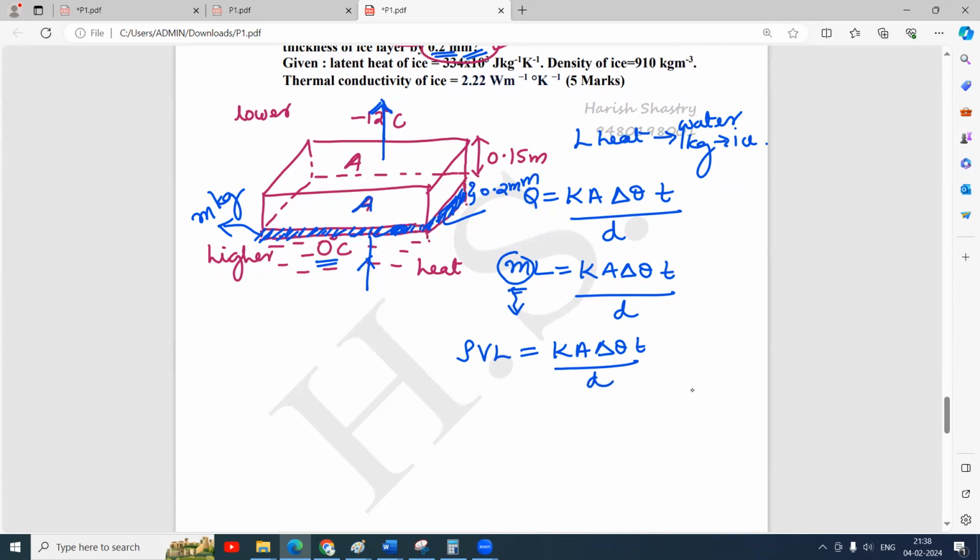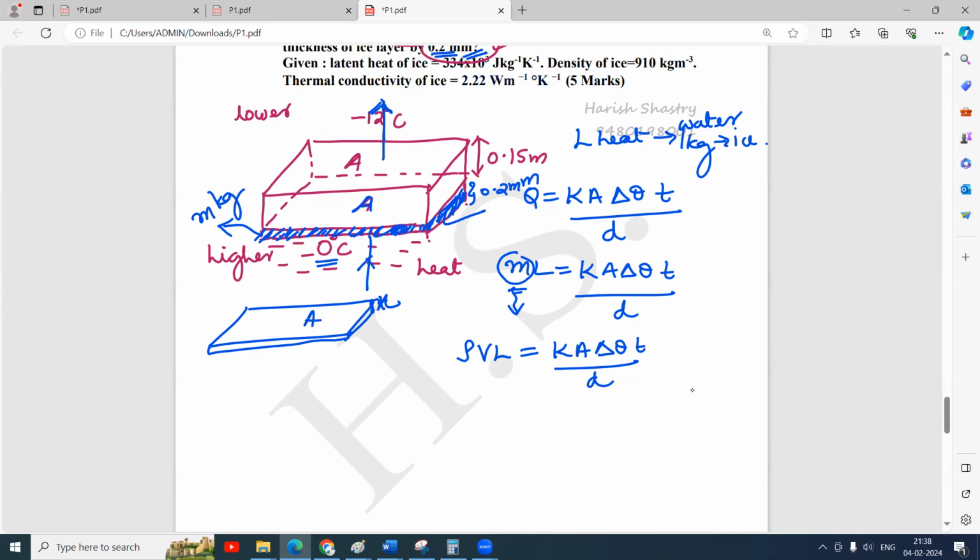Now, volume can be written as area into thickness. This area into this thickness, that is 0.2 millimeter. I'll write this extra thickness as X.